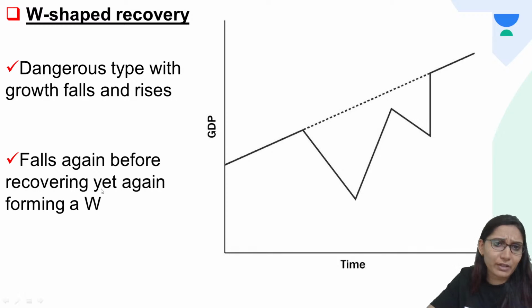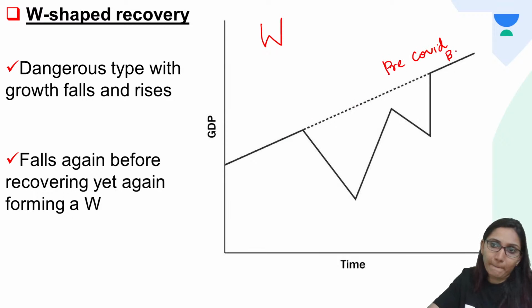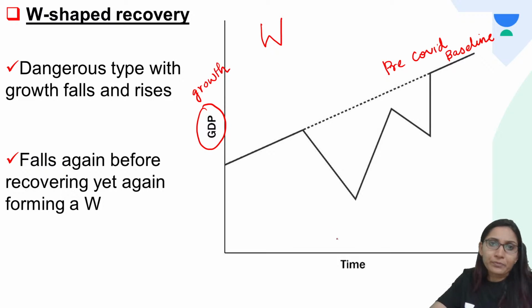Next is W-shaped recovery. Now W, you know how the alphabet W looks. This is how the alphabet W will look. Now this straight line indicates the pre-COVID baseline or normal economic growth. Now what is the problem with W? The y-axis represents growth through GDP and the x-axis is time, that is the comparison. So see what happens in the case of W. There is a fall, a sudden fall, and a sudden recovery.